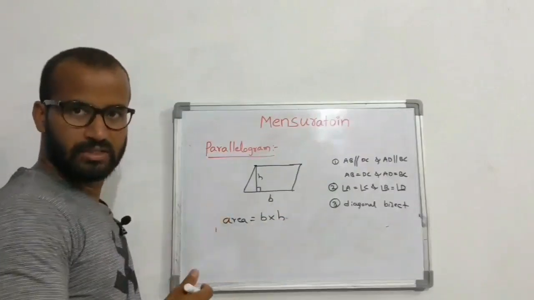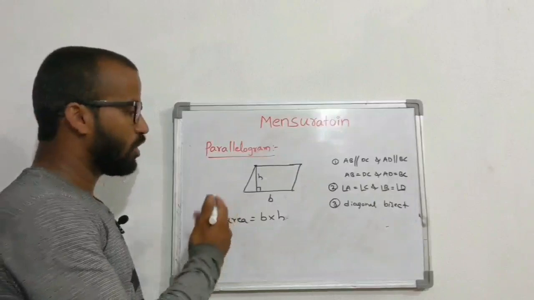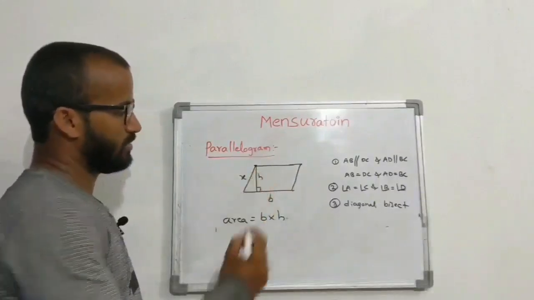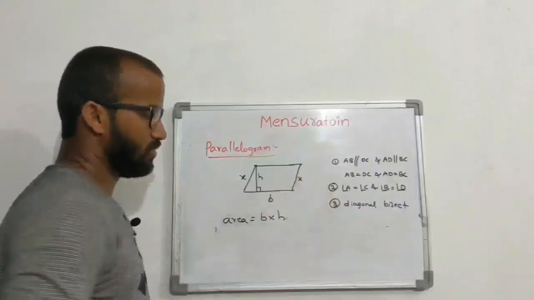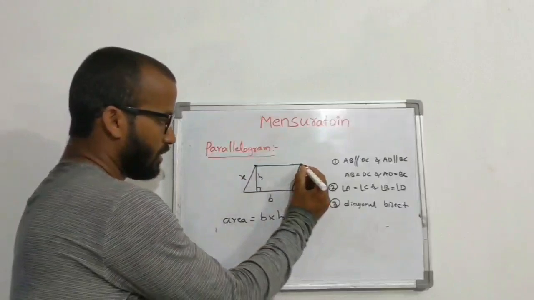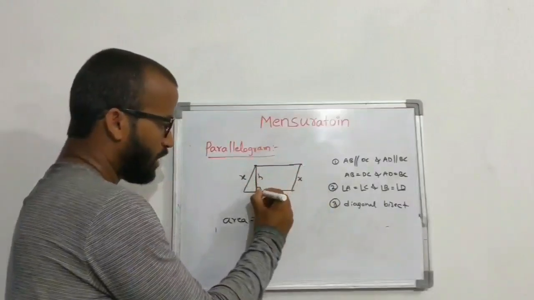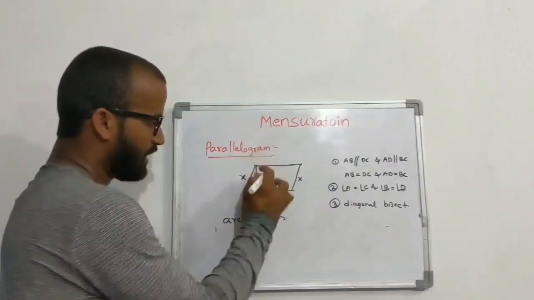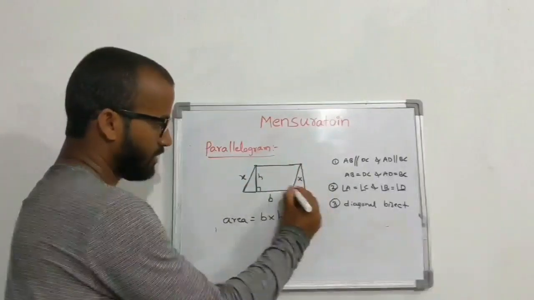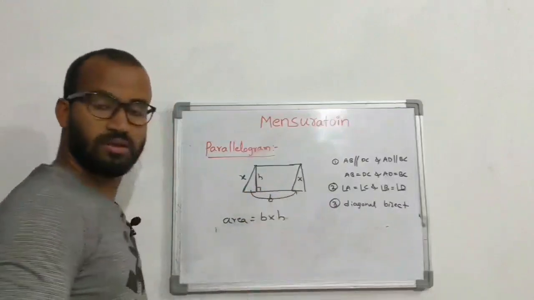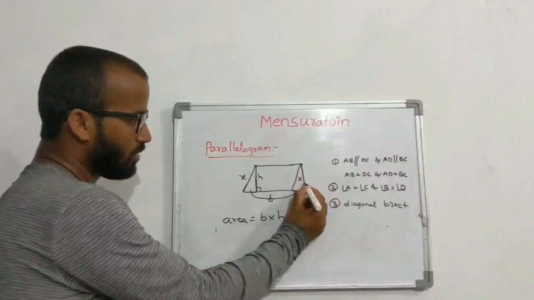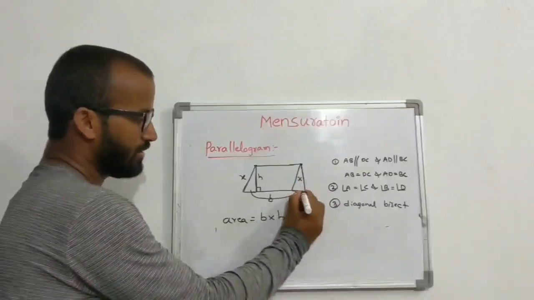Why B into H? I am going to tell you now. Think this is X. Okay, so this is also X. Now, if I cut this part here and join this part here, I am moving it from here to here. So this is also the altitude or height.